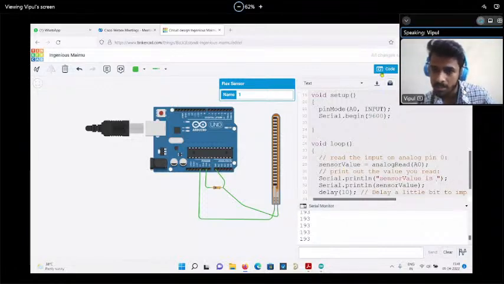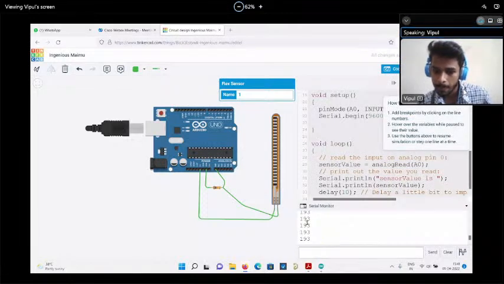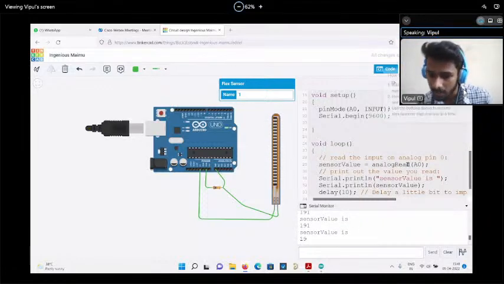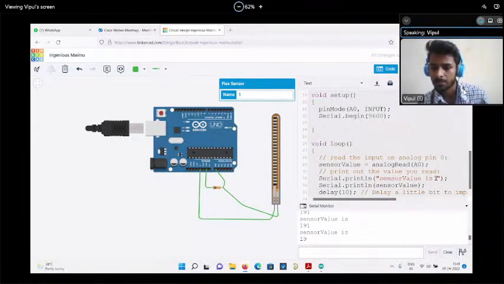So see how it's working. Now I am doing the start simulation. What will happen? Now see, sensor value is 256. Sensor value is 256. Why is it coming? And if I change it, the value is changing, but sensor value is continuously displaying. So if you put text inside the double quotation, it will be displayed as it is. And if you remove the quotes, it will take the variable, whatever is there. Okay. So it's showing the value.